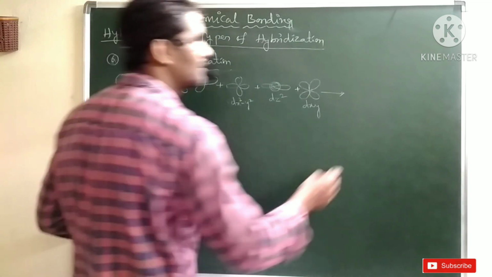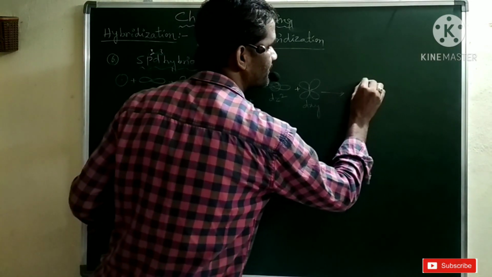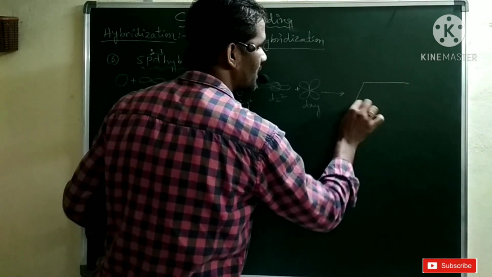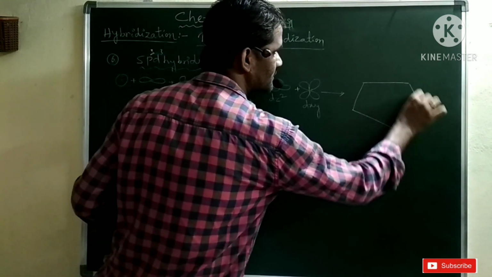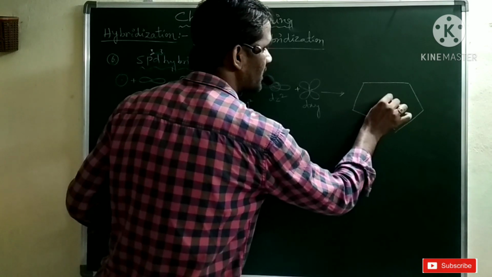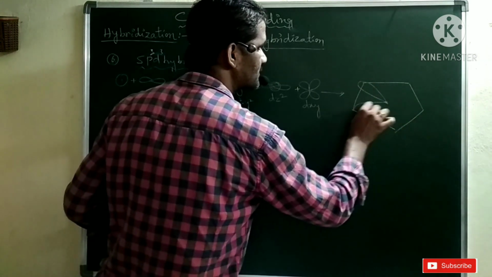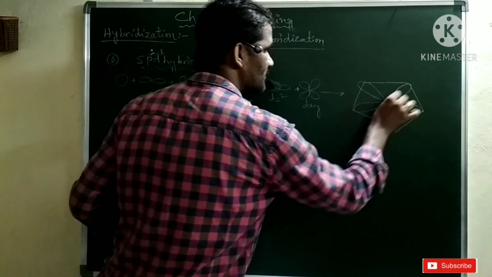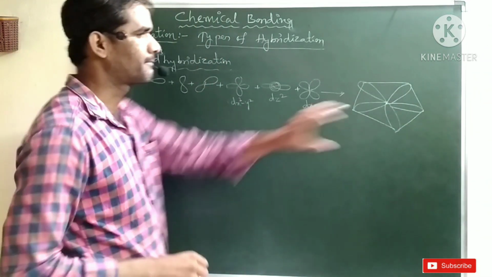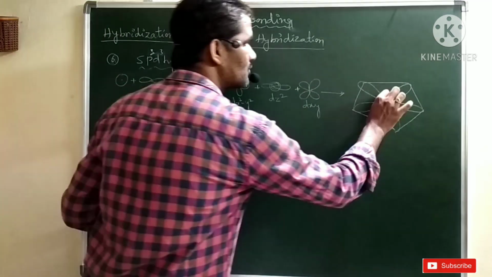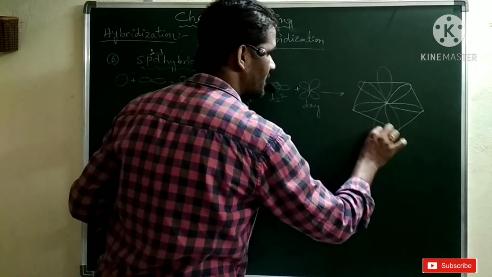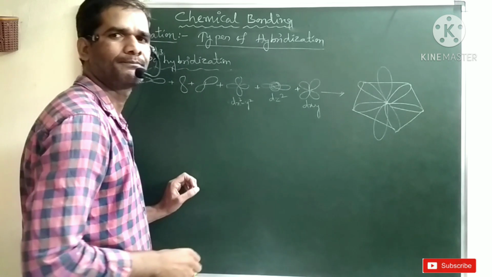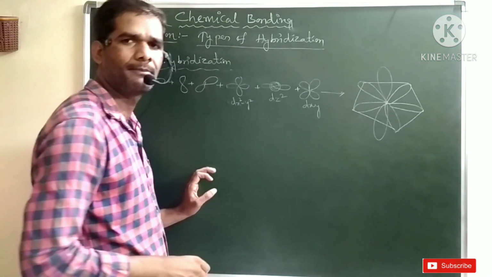You will get a pentagonal bipyramidal geometry. So we have to arrange the lobes like this. 5 orbitals on the plane in the pentagon, and 2 lobes, one above the plane and one below the plane.